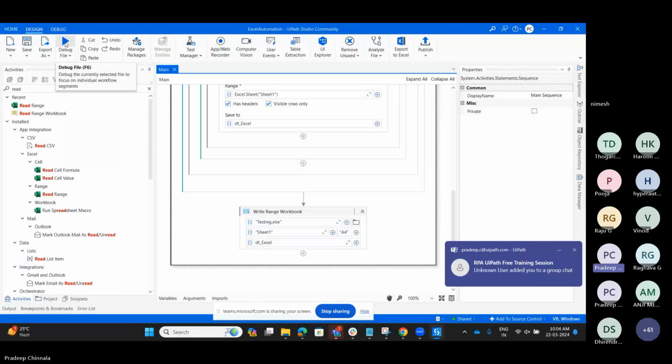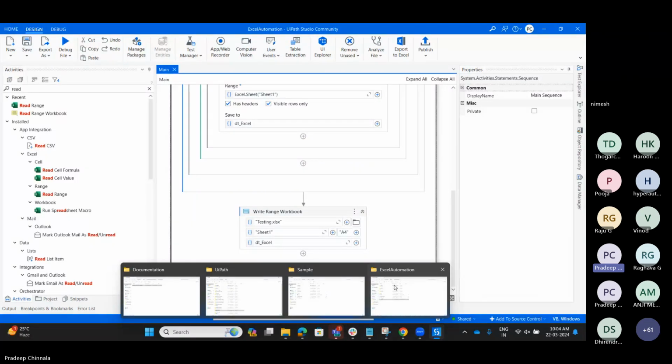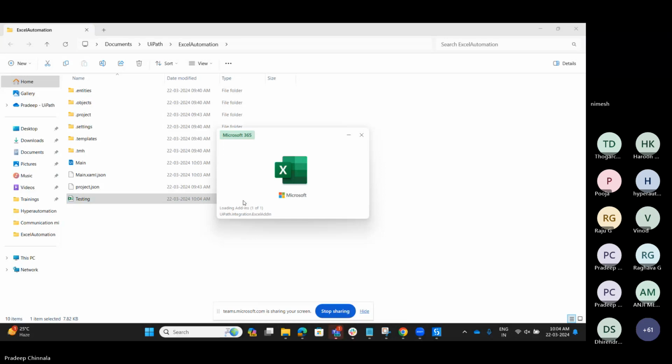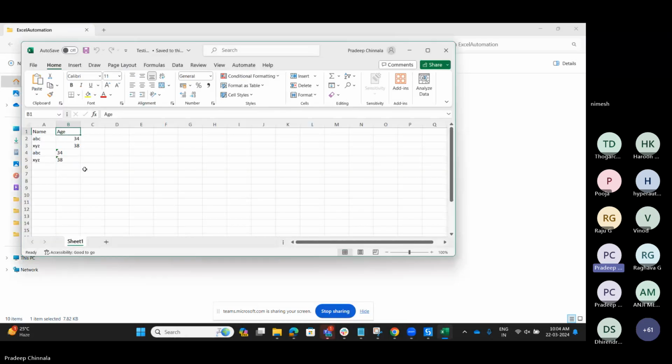So the execution is done. Let me open the Excel file. So here you can see.